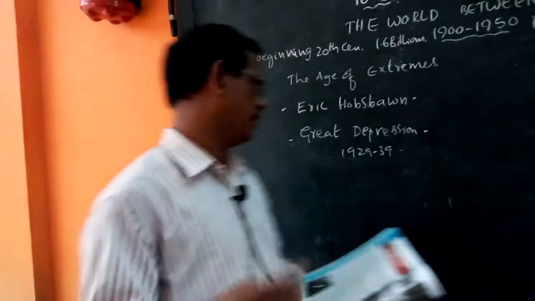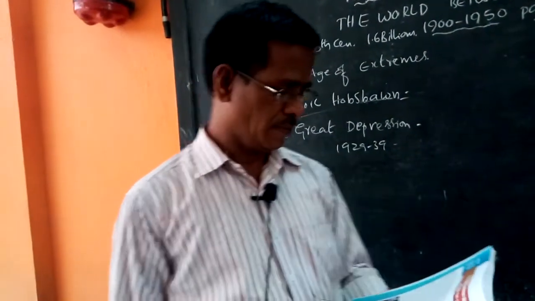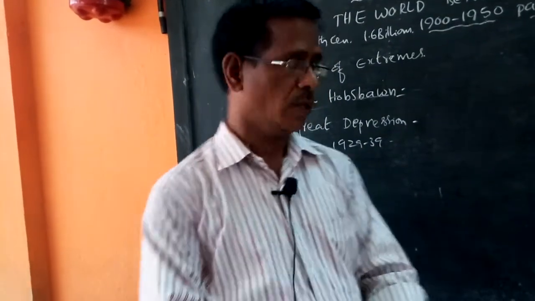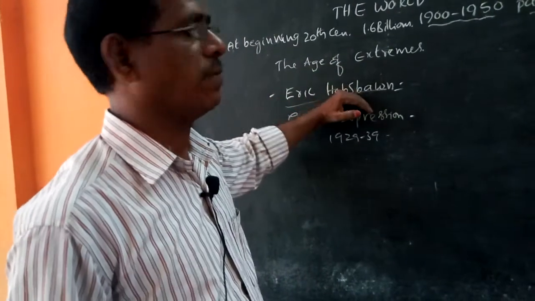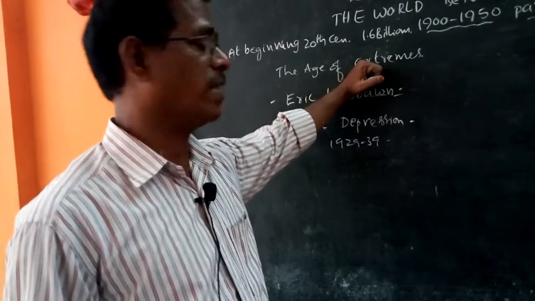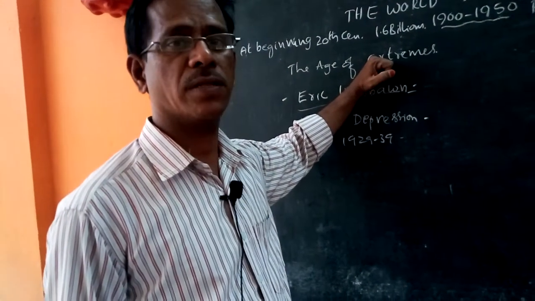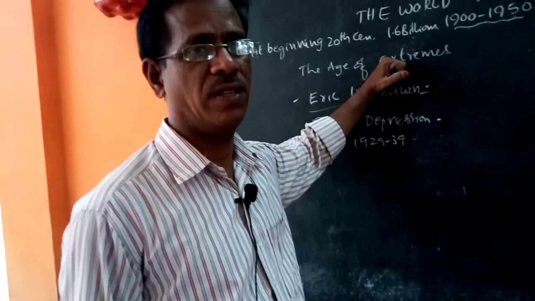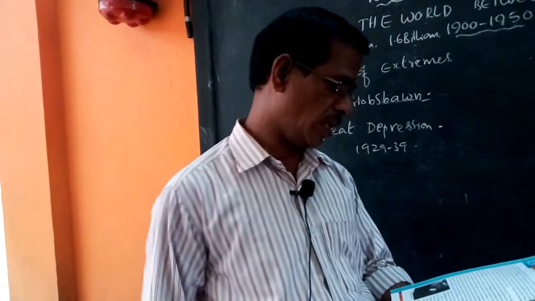Henrik Ibsen is a great historical person. The 20th century is called the age of extremes. He made this statement. Why is it called the age of extremes? Because of a lot of inventions that made human life luxurious, which were invented in this period. You can see them here.